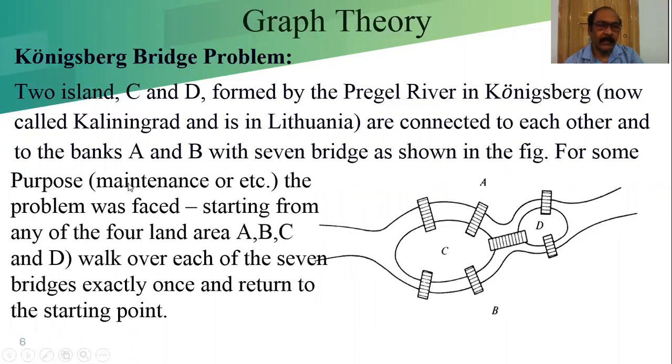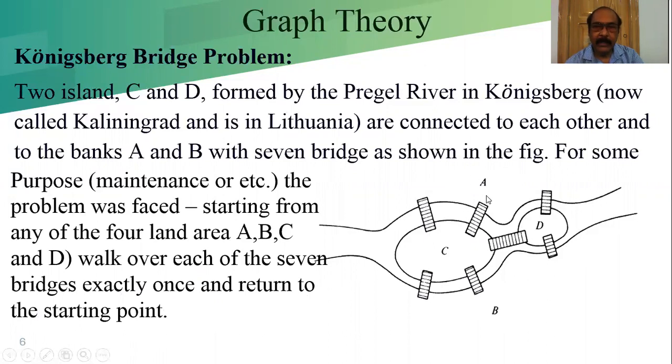For some purpose, maintenance or etc., the problem was faced: starting from any of the 4 land areas A, B, C or D, you start from any of them, walk over each of the 7 bridges exactly once and return to the starting point. That means you have to start from A, visit the islands, walk on each and every bridge, and again you have to come to A. But it is an impossible thing.